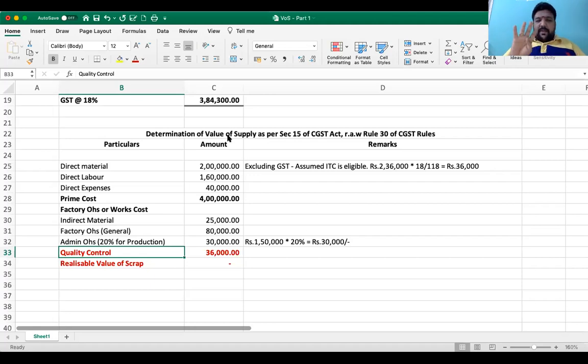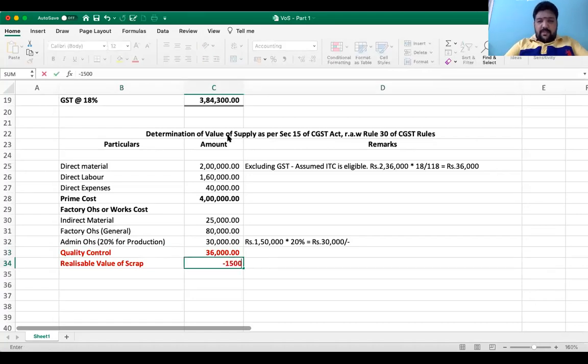Now, come back to my question. My question was very simple: your realizable value of scrap. Let me repeat it. I know a lot of you are pursuing the final of CA, CMA, CS. You have four numbers: 20,000, 15,000, 5,000, none of the above. What should I reduce? That is going to be the prime question here. Quick. I have to reduce, let me repeat, it's an income, 15,000.